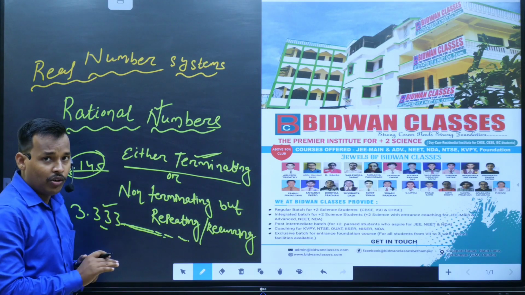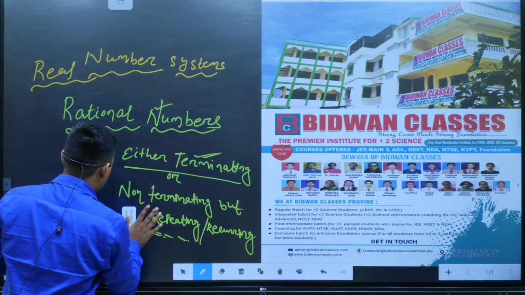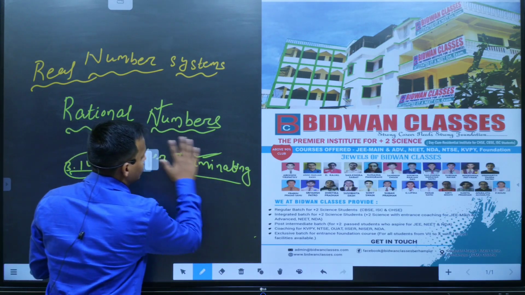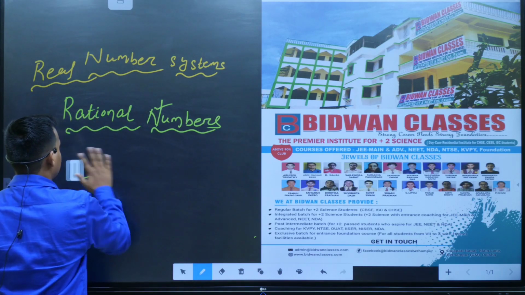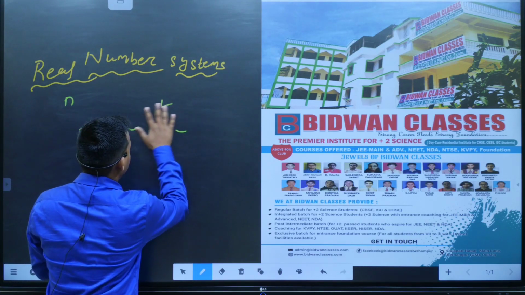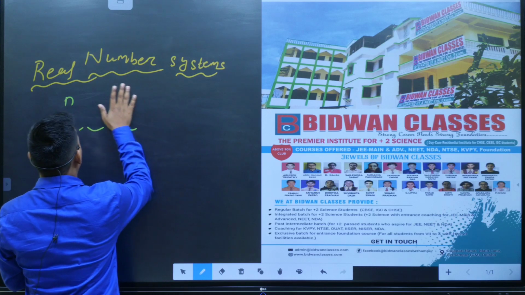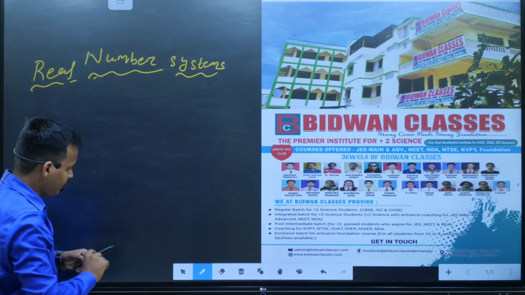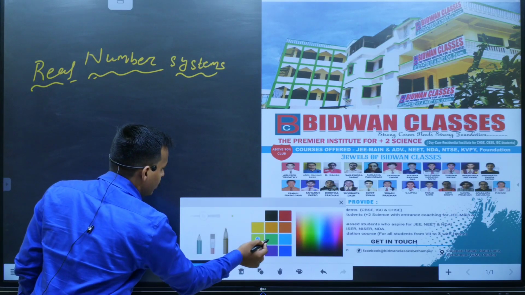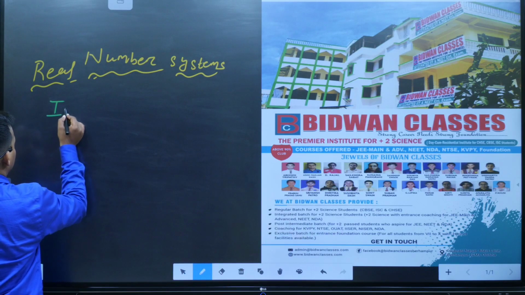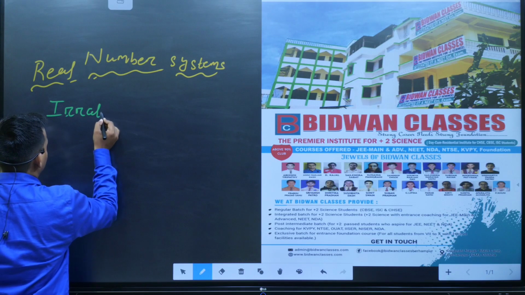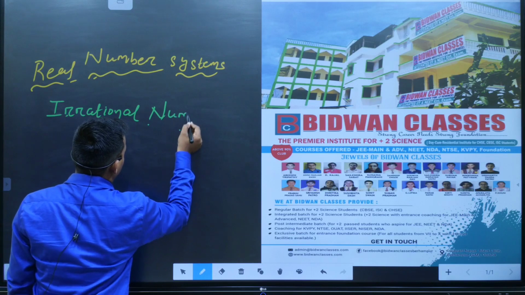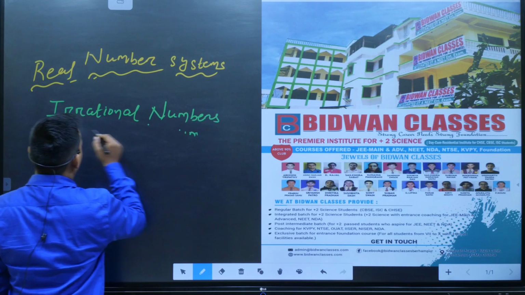Clear? Okay. Then after rational numbers, we discuss the irrational numbers.